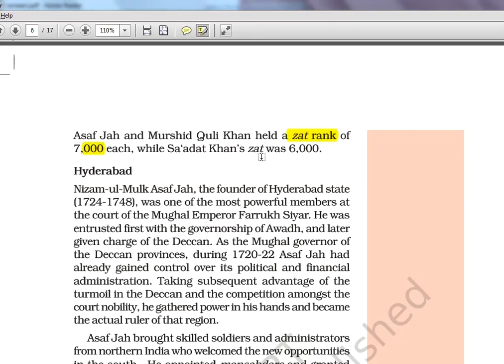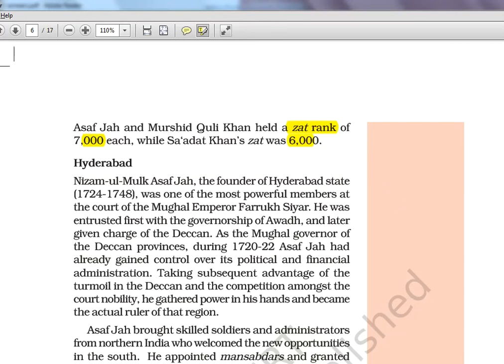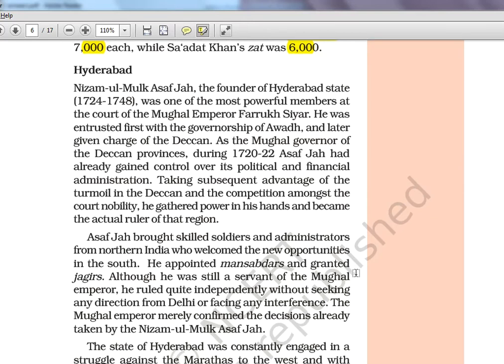Okay, that's how they value the people. Now they are zooming into each place. So Hyderabad, Nizamul Mulk. Okay, that is the title he took. We obviously know this name only. Asaf Jah, I am also hearing for the first time. This Asaf Jah is actually popularly called Nizamul Mulk.